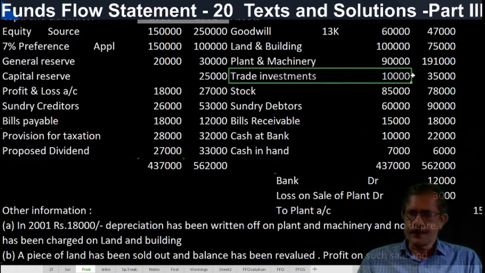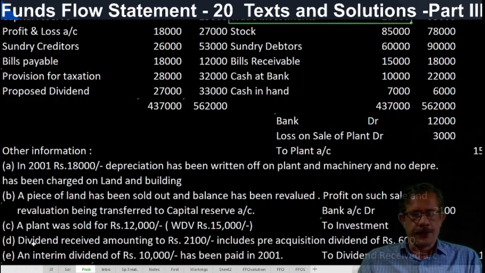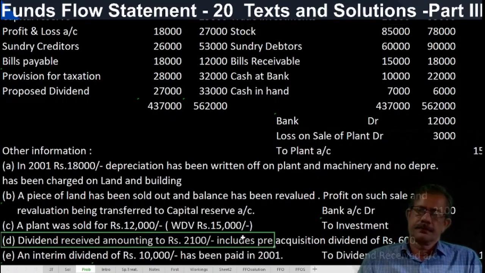The purchase of investment to be shown as an application, and dividend received should be shown as a source. How much is the dividend received? 2,100 was the dividend. Correct? Out of that 600 is pre-acquisition. So we made a distinction between revenue and capital. 600 is credited to investment account and the balancing figure treated as purchase of investments.